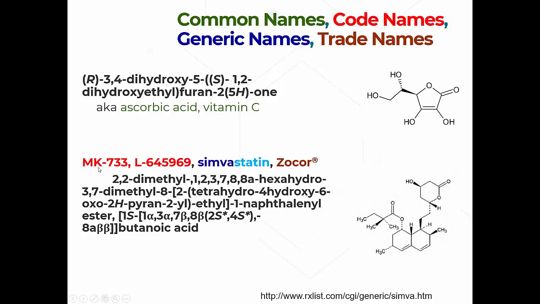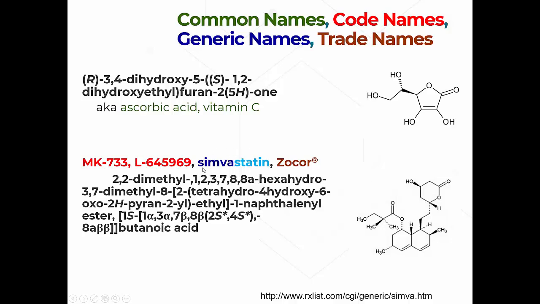It goes into this MK system, MK for Merck, and you can see it's a much smaller number. So it's much more selective to be able to get this number, and that just makes it easier to remember and refer to. So papers that come out later from the company, usually on the development of this, the pharmacology of the compound and things like that, will be using this code number. And it is not until late in development, when this material is submitted to the USAN folks, that a trade name is developed.